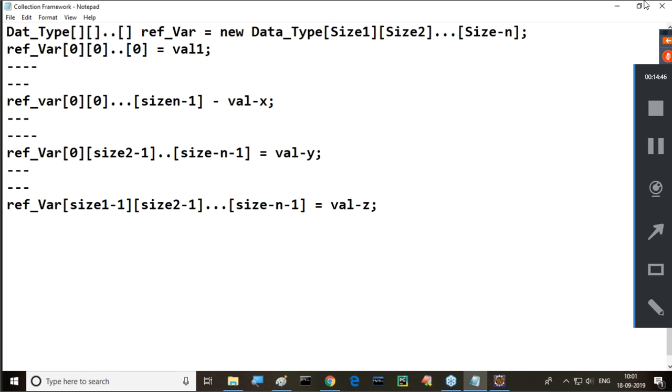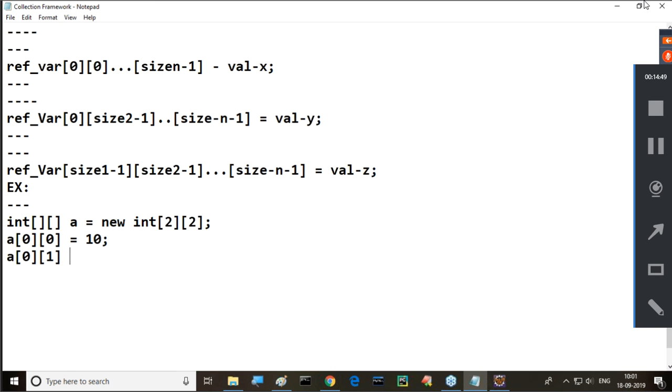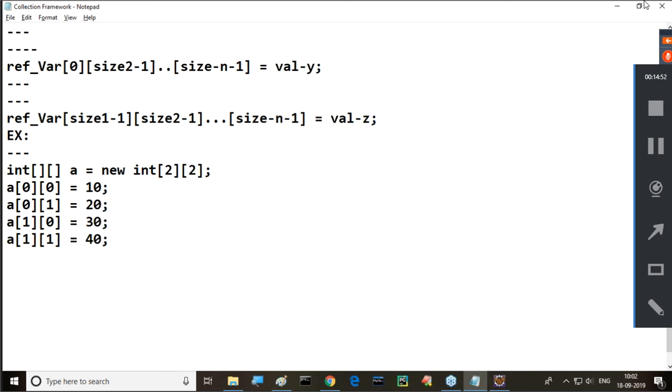For this I can go for a two-dimensional array example. Understand this clearly. Int two-dimensional array A is equal to new int two-dimensional array, and this is 2 comma 2 that we need to provide. Now here A00 is equal to 10, A01 is equal to 20, next A10 is equal to 30, and A11 is equal to 40. That we provided. This is the multi-dimensional array.